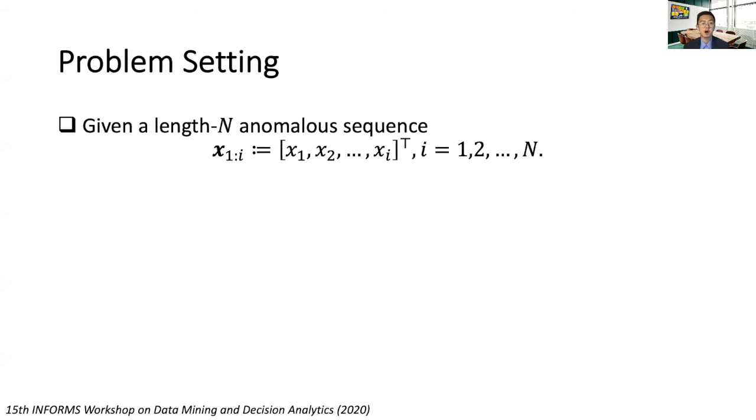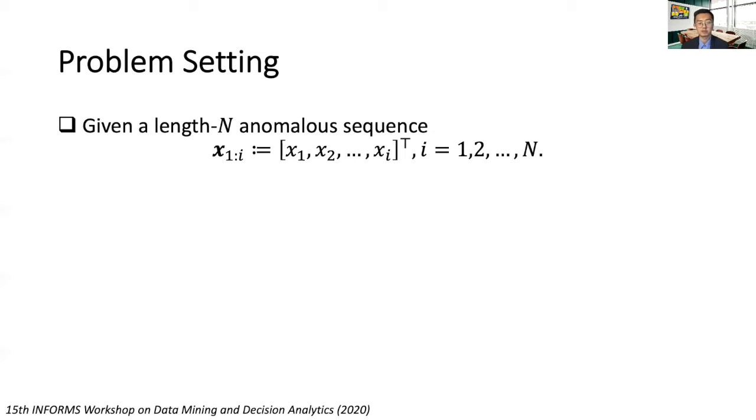Now we focus on the problem where only anomalous sequences are available. We aim to develop a detector that can detect anomalous sequences in a real-time fashion and raise the alarm as soon as possible. Formally, assume a sequence with n events is observed. We denote its first i elements as x_1 to i.